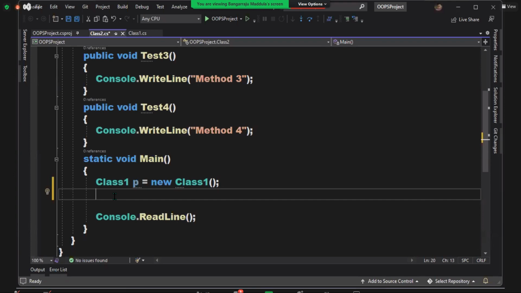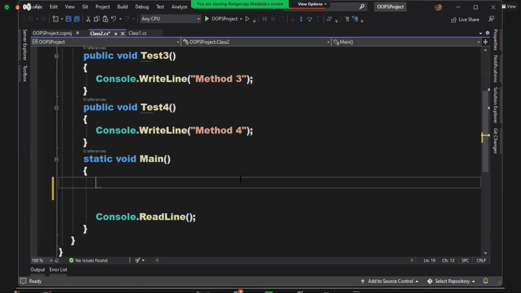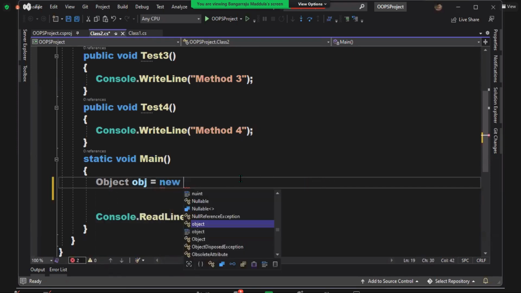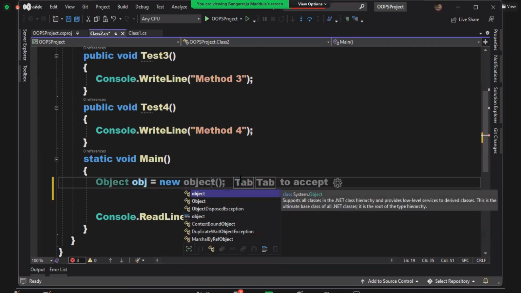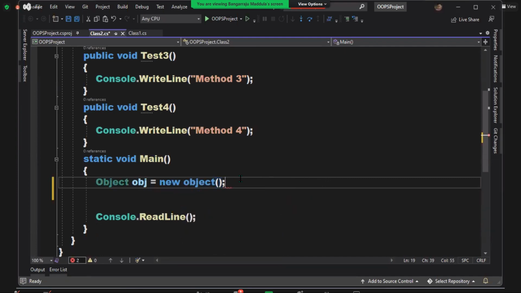Yes or not? Okay. So guys, have a look. I am creating what? I am creating an instance of the object class, correct?